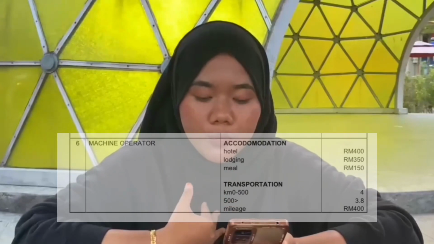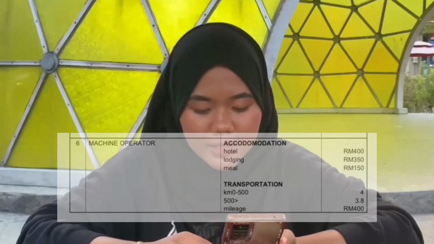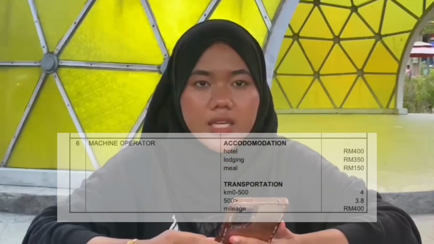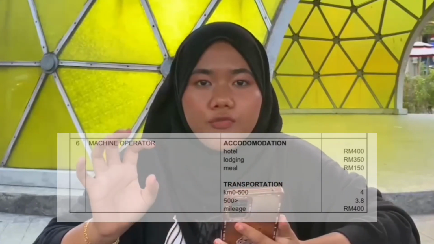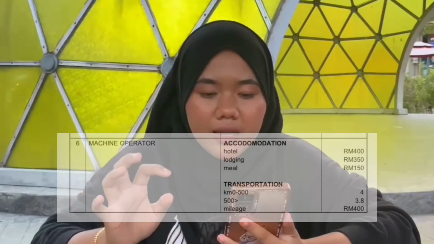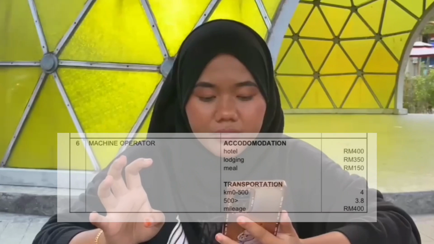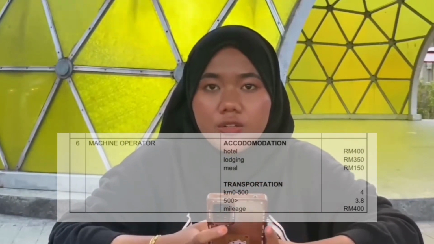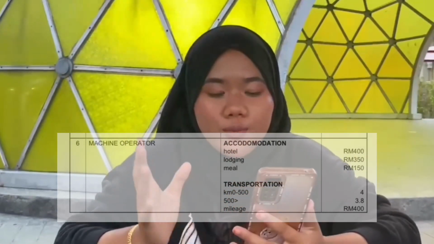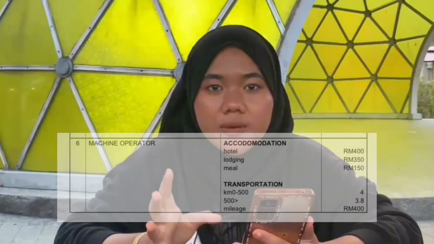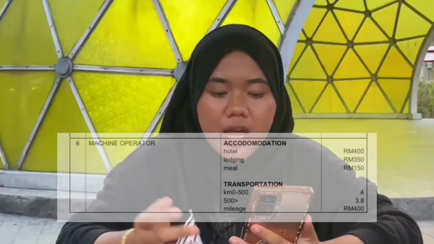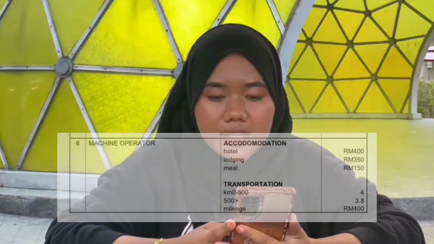Next is my transportation for machine operator. In 0 to 500 kilometers, I get 5 ringgit. So for transportation, if I'm going more than 500 kilometers, I get a 4 ringgit 80 sen rate. That's all. Okay, for the pay structure for the HR assistant, they have 3 pay grades.